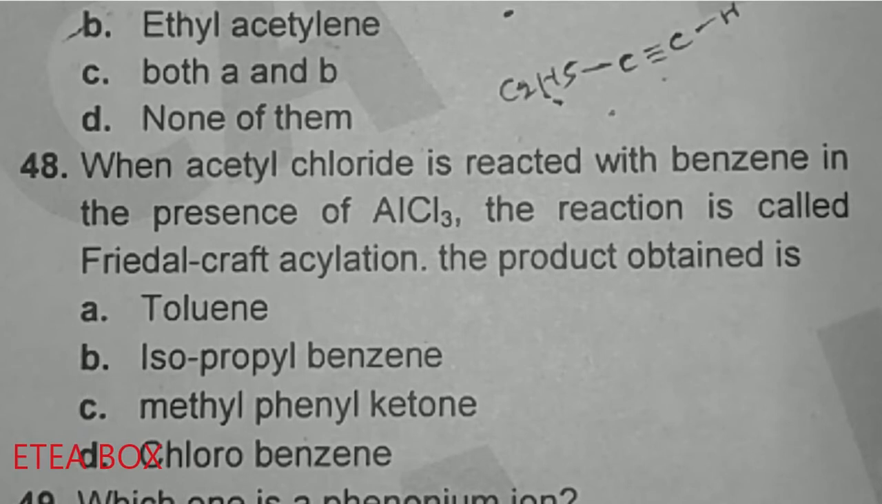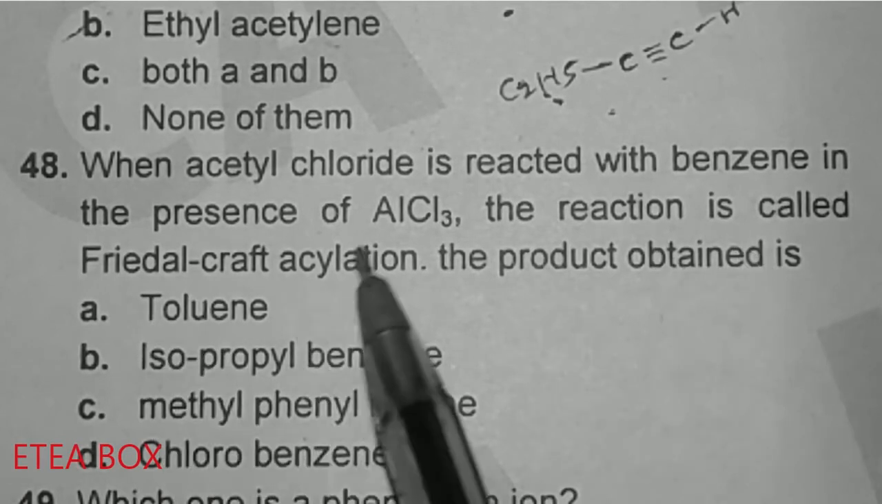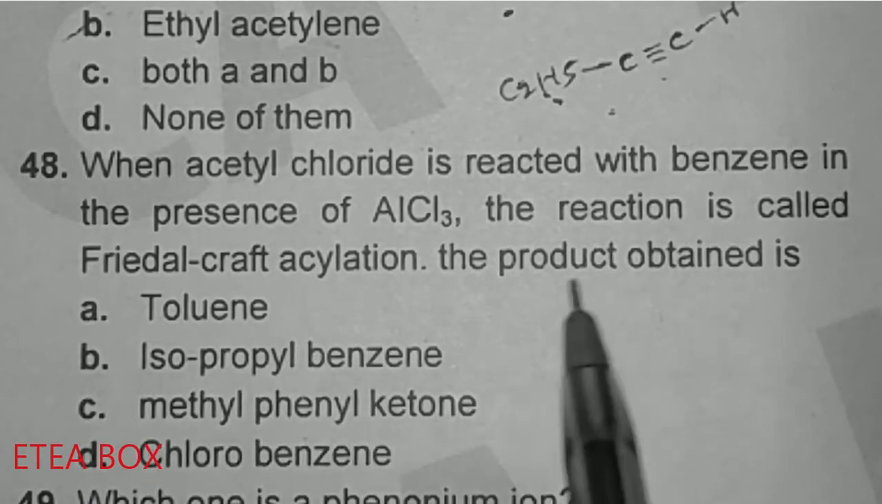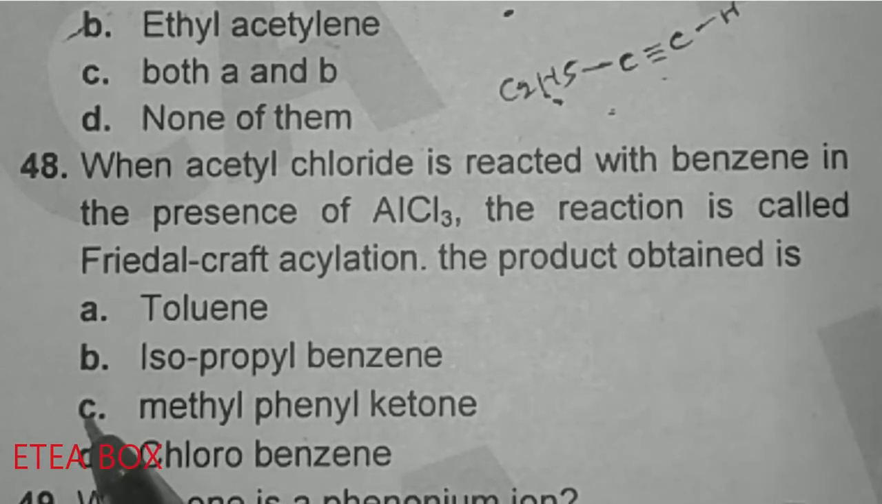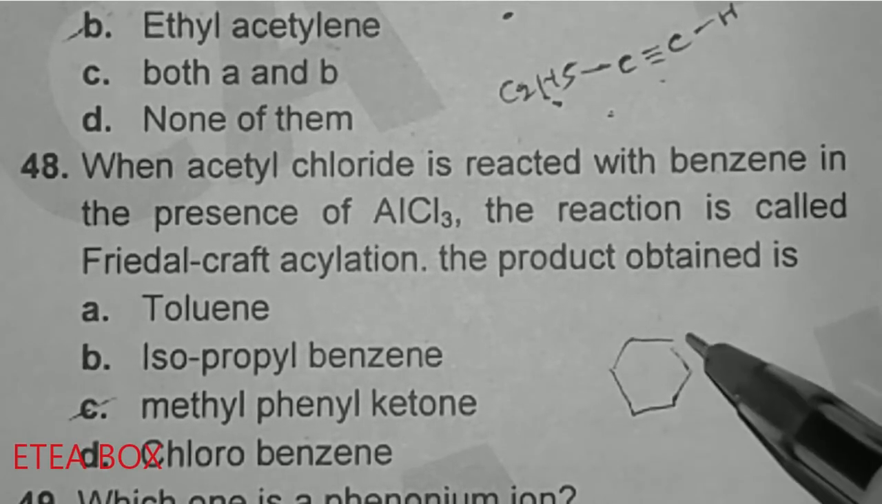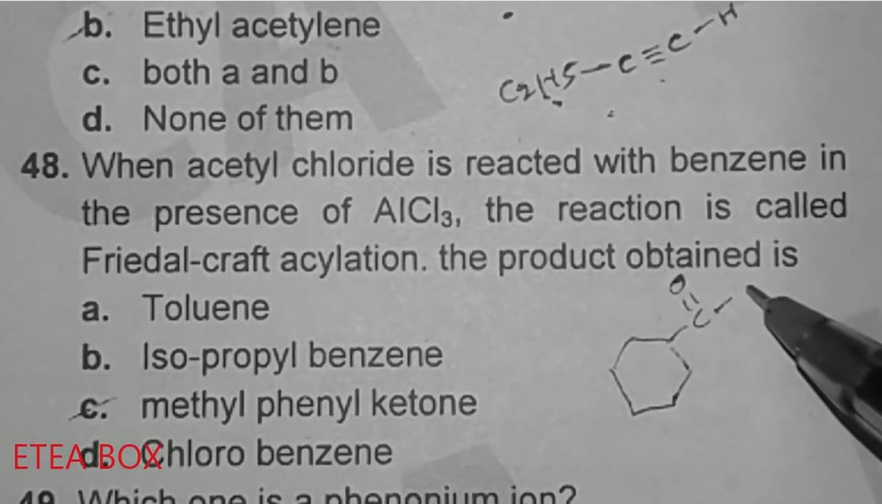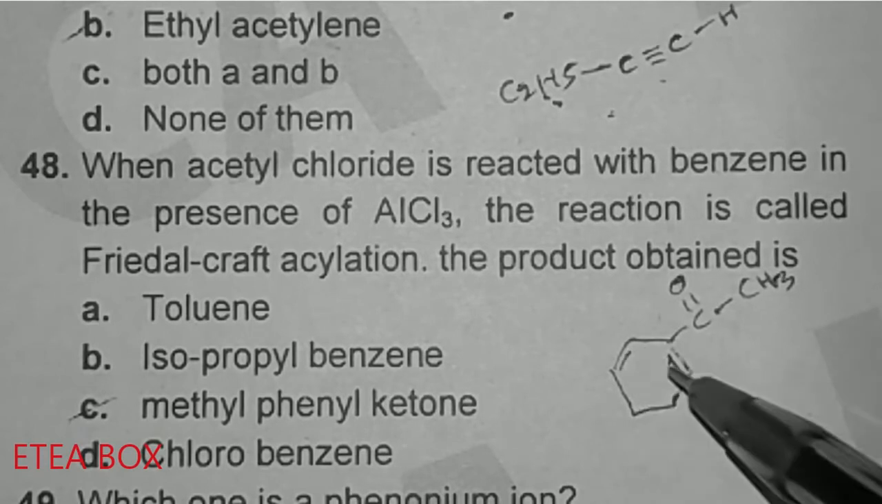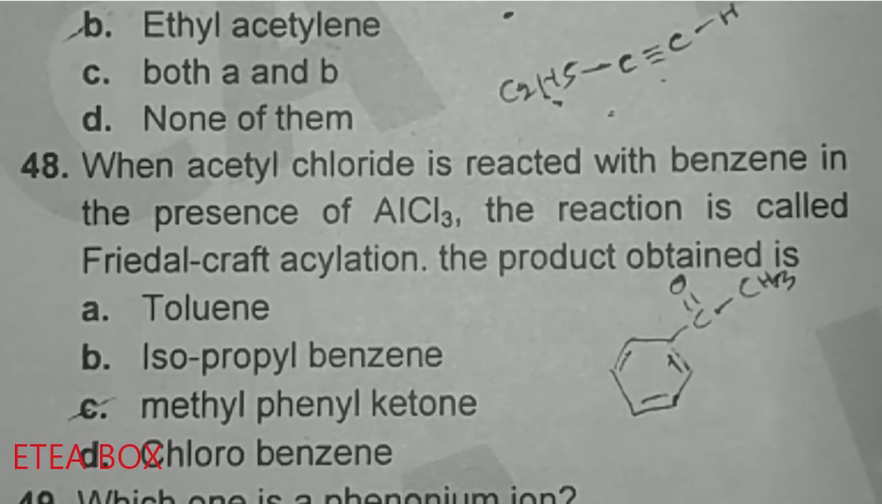When acetyl chloride is reacted with benzene in the presence of AlCl3, the reaction is called Friedel-Crafts acylation. The product obtained is methyl phenyl ketone. This one is the product, like look, C double bond O and CH3, or we can also say acetophenone. So this one is methyl phenyl ketone obtained.